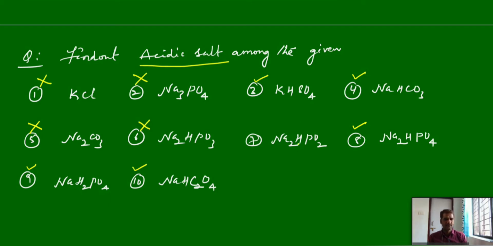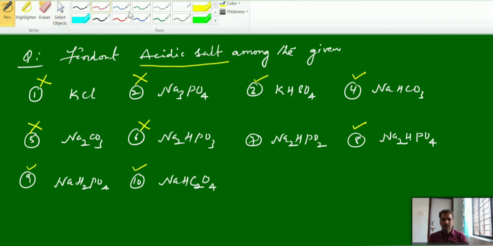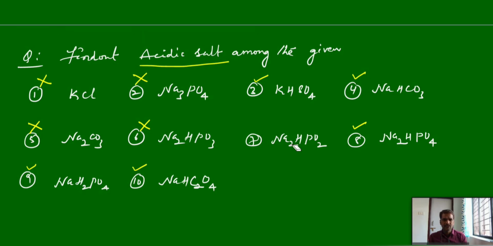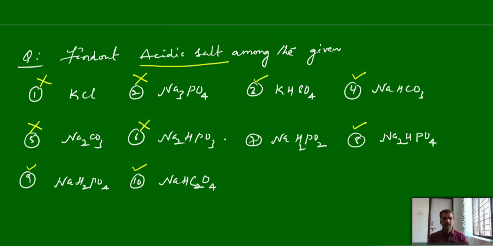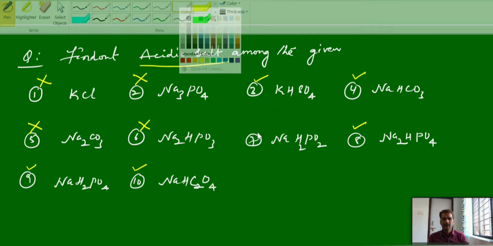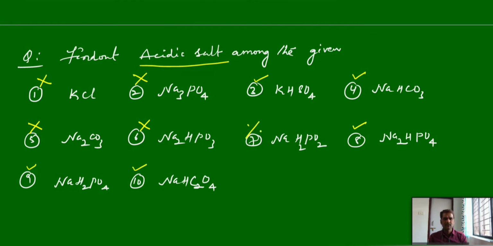And here also NaH2PO2, even though hydrogen is there, the two hydrogens are non-ionizable in nature, and this hydrogen is ionizable, this hydrogen is ionizable, here this hydrogen is ionizable. Okay, understood? They will ask questions like this.